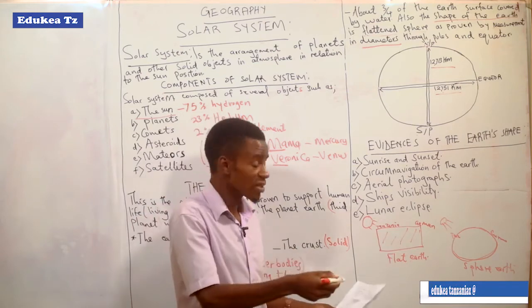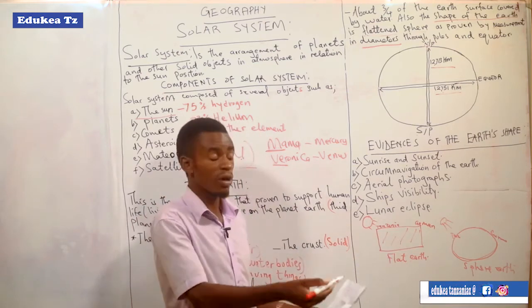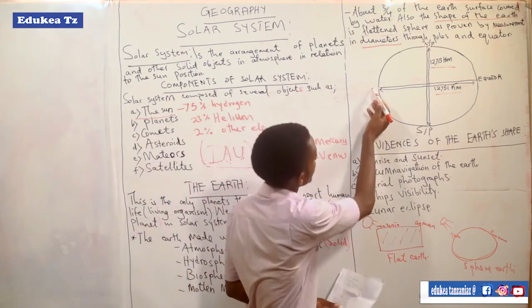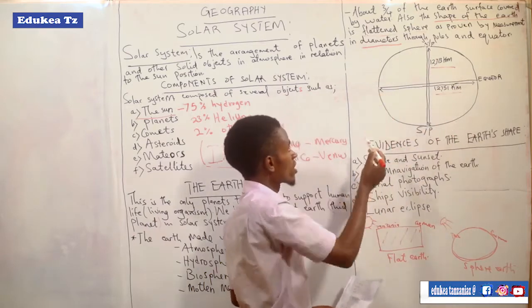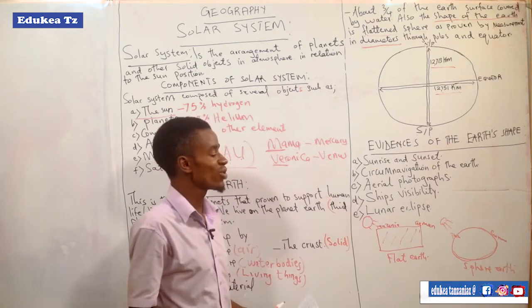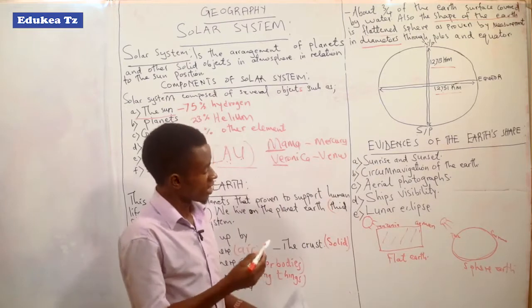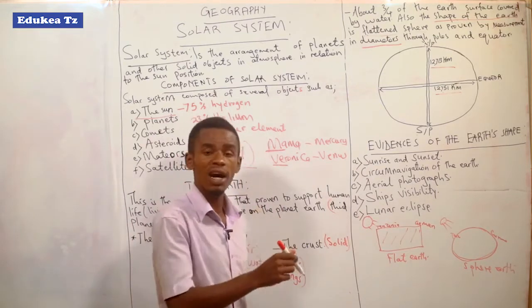The point where he started moving, at the end of the journey they came back to that same point. So this proves that the Earth is not flat, but the Earth is round. If the Earth were flat, it would be impossible for Ferdinand Magellan to come back to the same point.